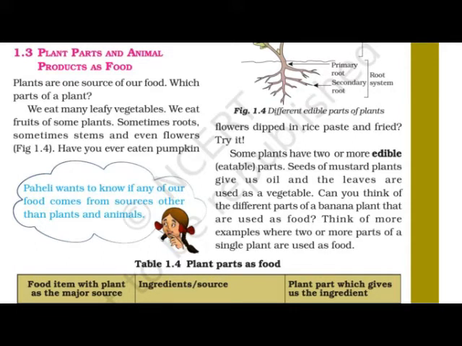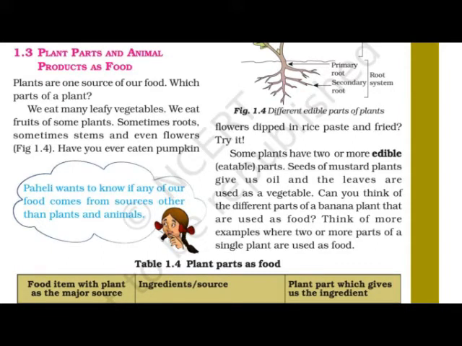Plants are one source of our food. Which parts of a plant? See here. Take any example of a plant in front of you. Here I am not going to talk about the name of the plant, but just take any tree, any plant in front of you and think about it. Which part of the plant can be eaten? Mostly we try to eat the fruits. We try to eat its leaves as a vegetable. Sometimes the stem is also eaten and sometimes roots are also eaten. Which part can be utilized as food?